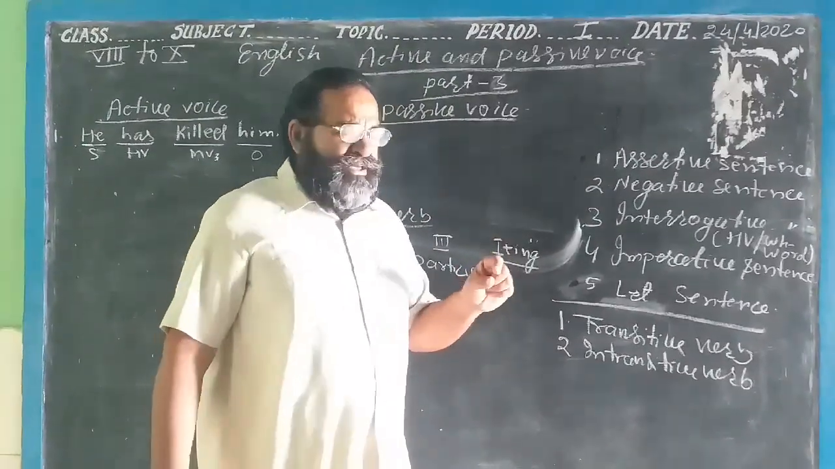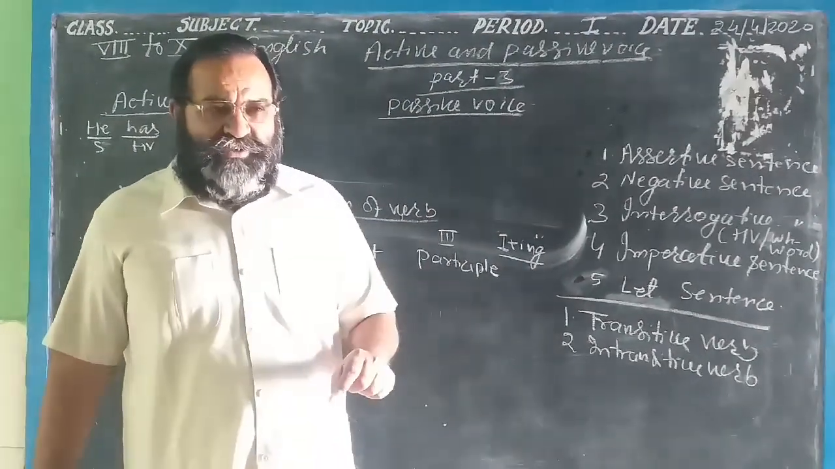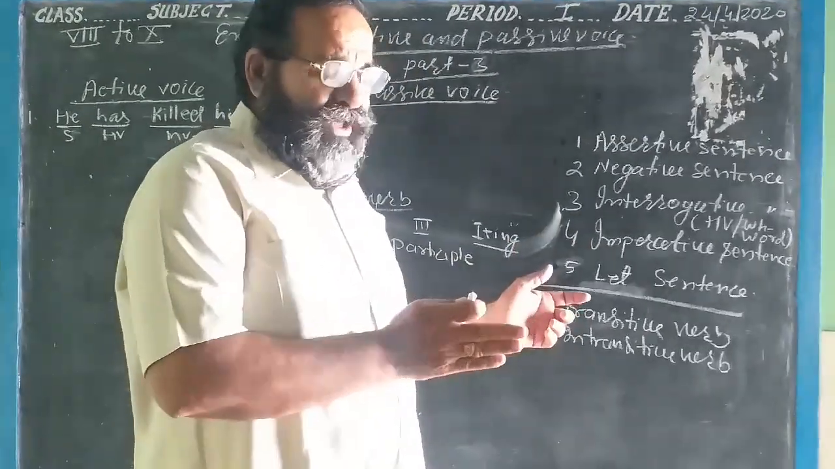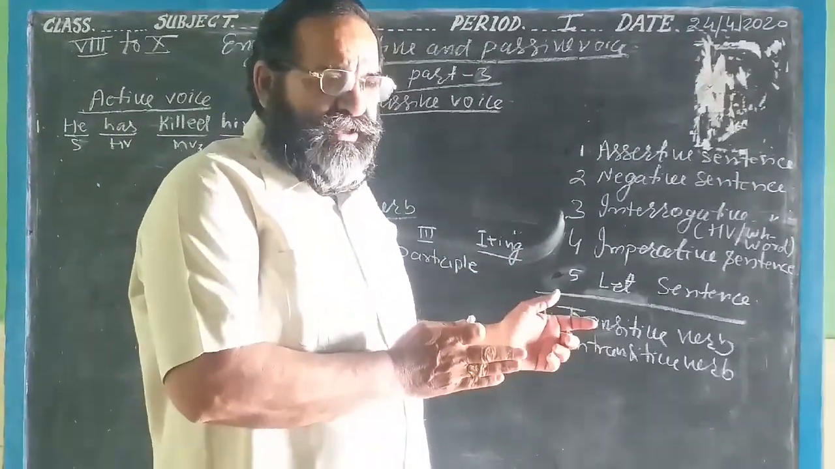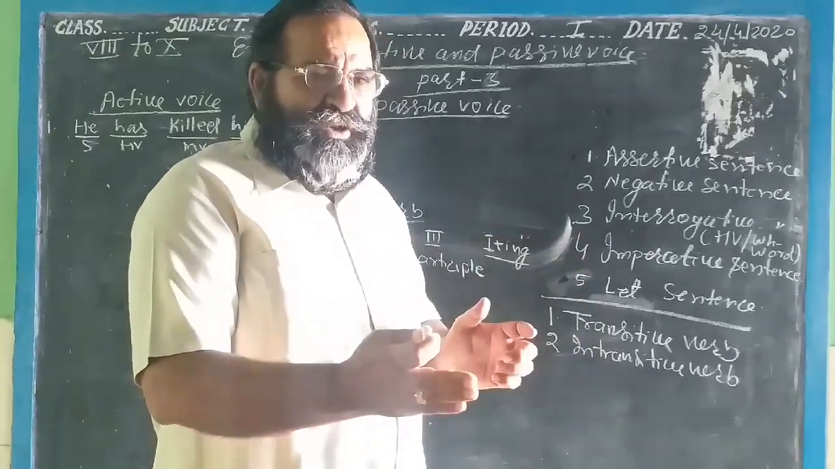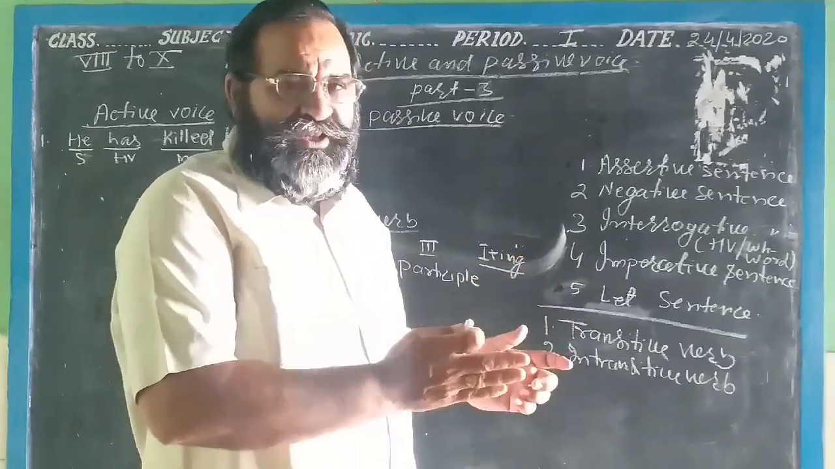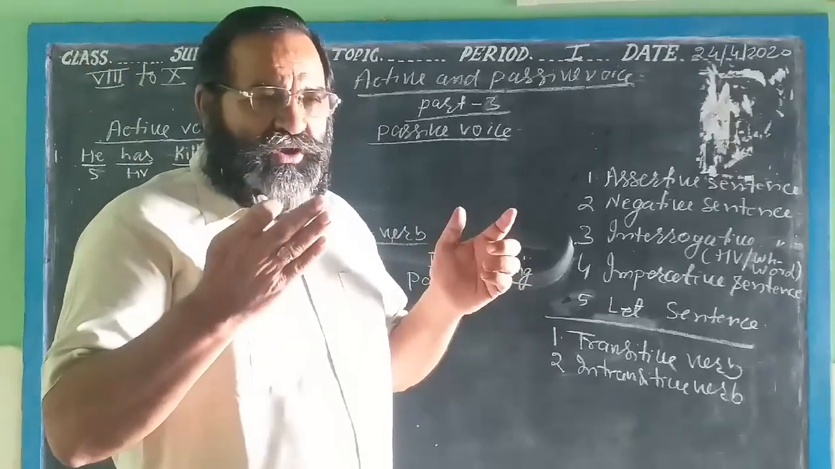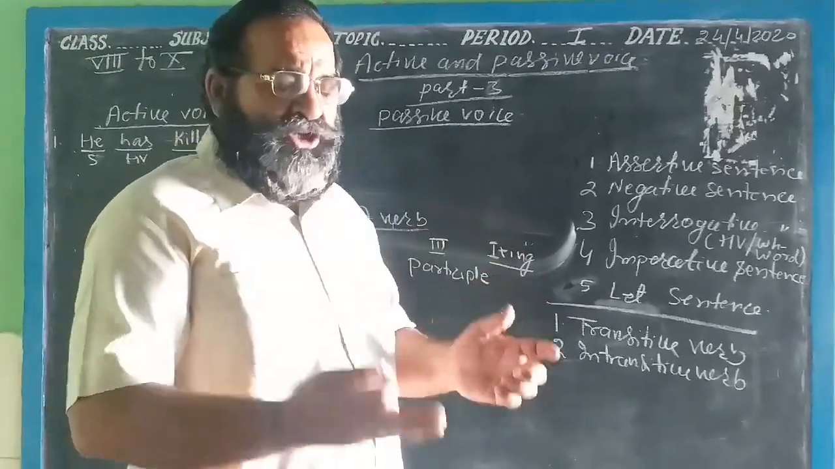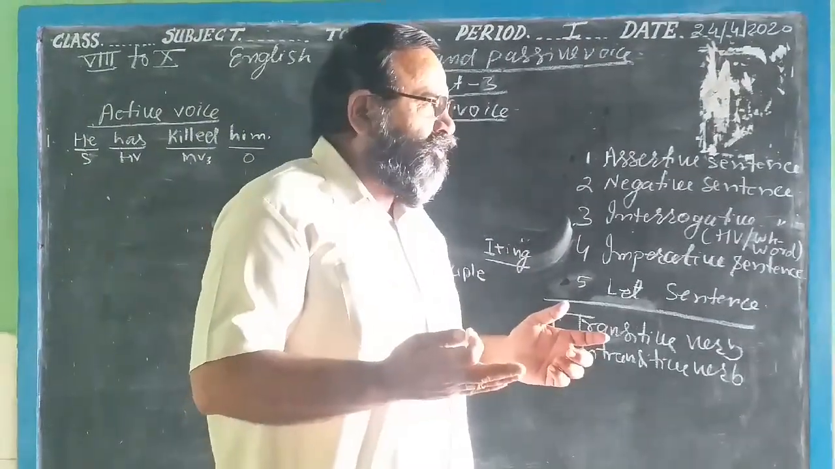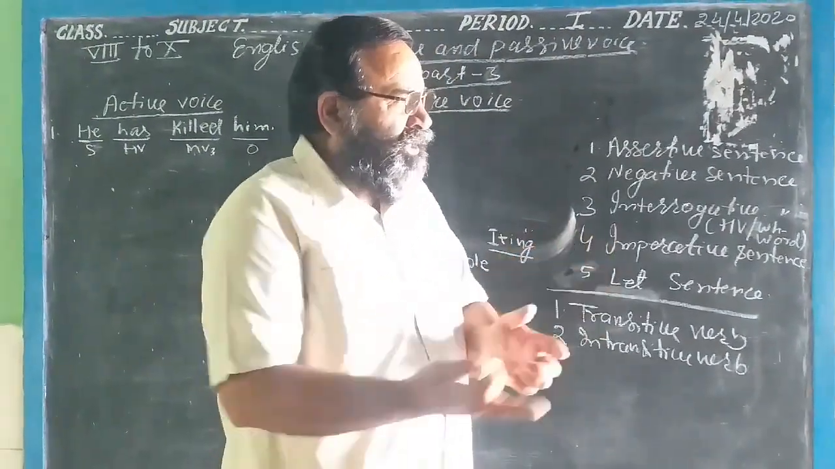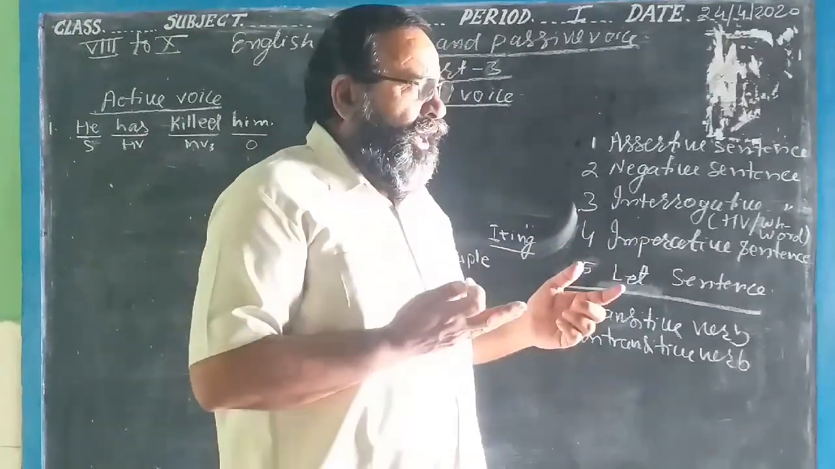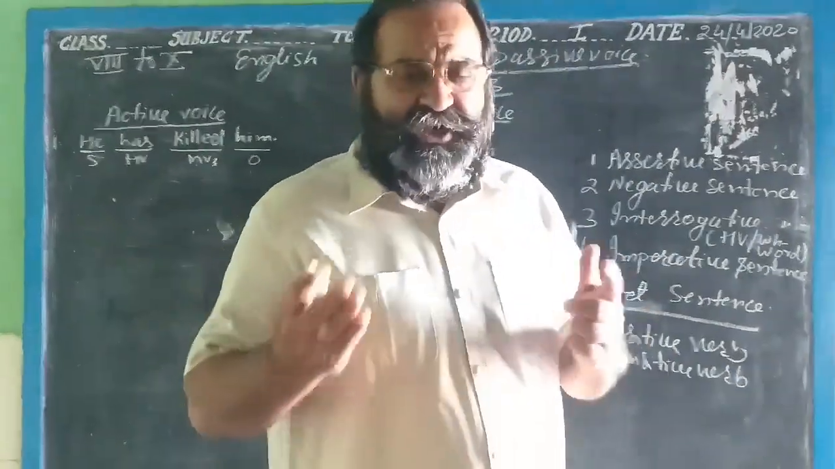When there is the ing with the main verb, and it comes after the helping verb, then it will be called a tense. This is the present continuous, past continuous, present perfect continuous, past perfect continuous, future continuous, future perfect continuous.